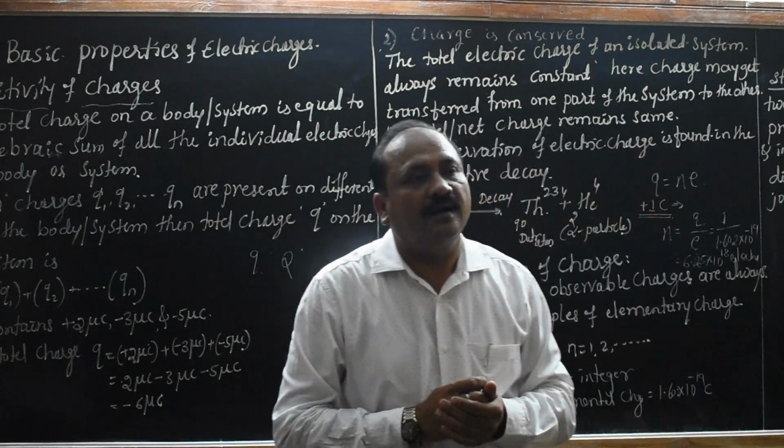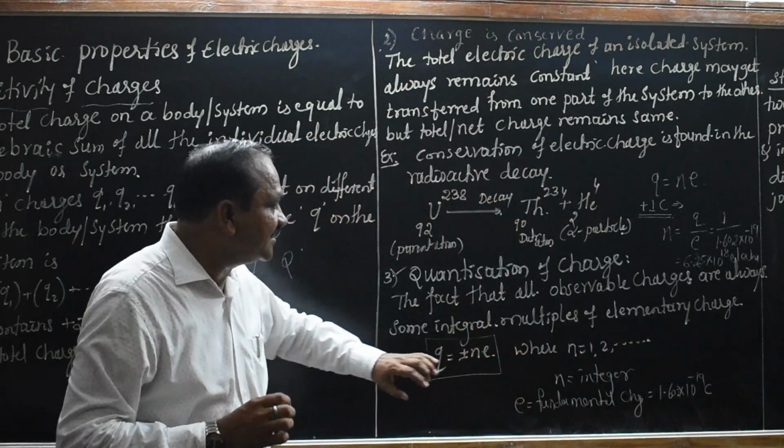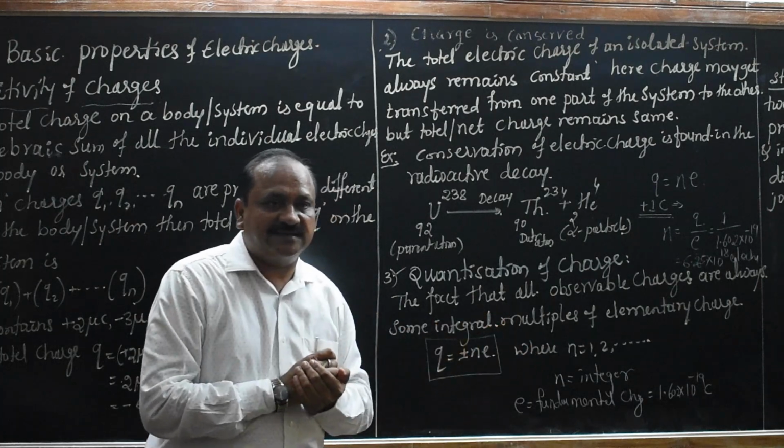Numericals may be asked based on this quantization of charge.